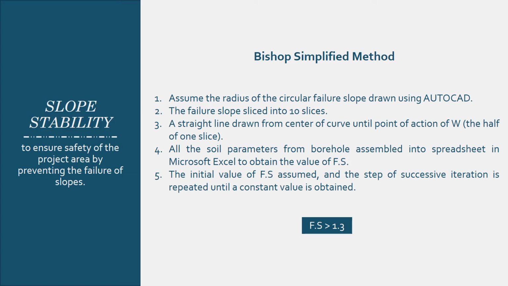First, we assume the radius of circular failure slope drawn using AutoCAD. The failure slope is sliced into 10 slices. A straight line is drawn from center of curve until point of action of W. All the soil parameters from borehole are assembled into a spreadsheet in Microsoft Excel to obtain the value of factor of safety. The initial value of Fs is assumed and the step of a successive iteration is repeated until a constant value is obtained. The final Fs must be greater than 1.3.